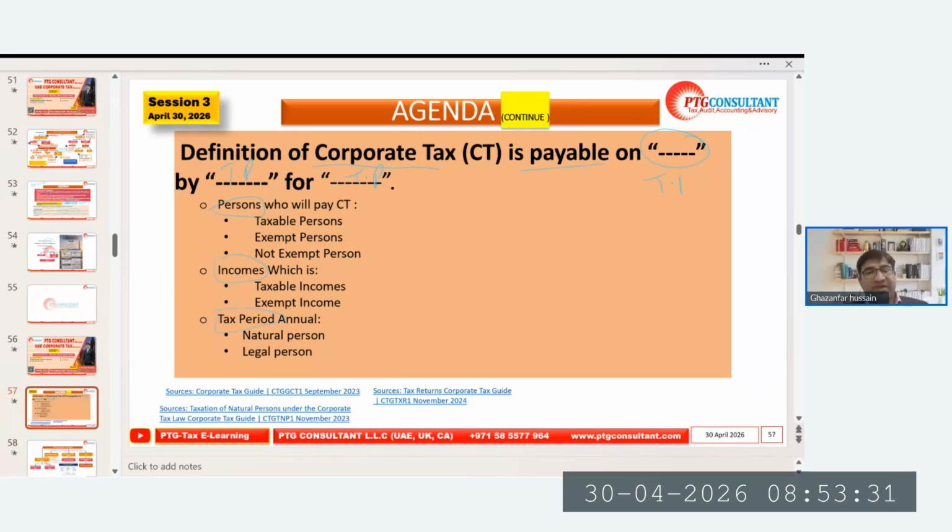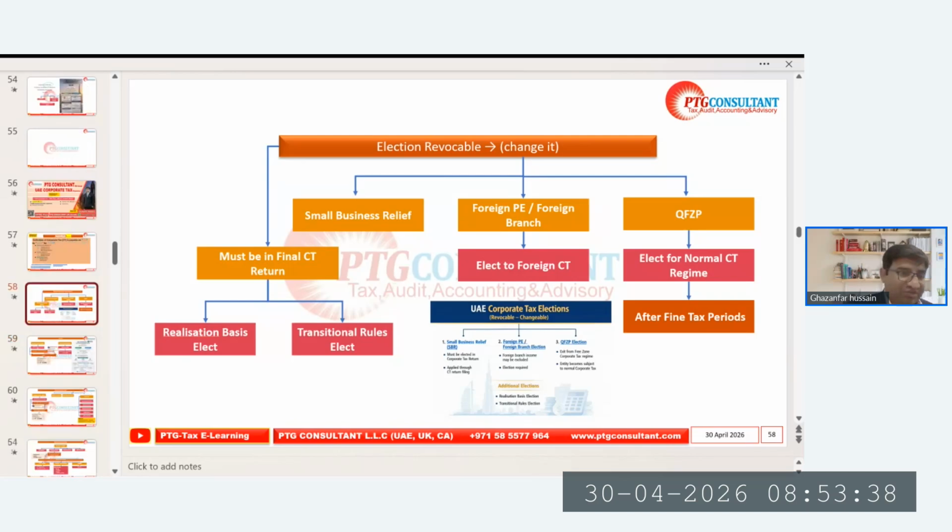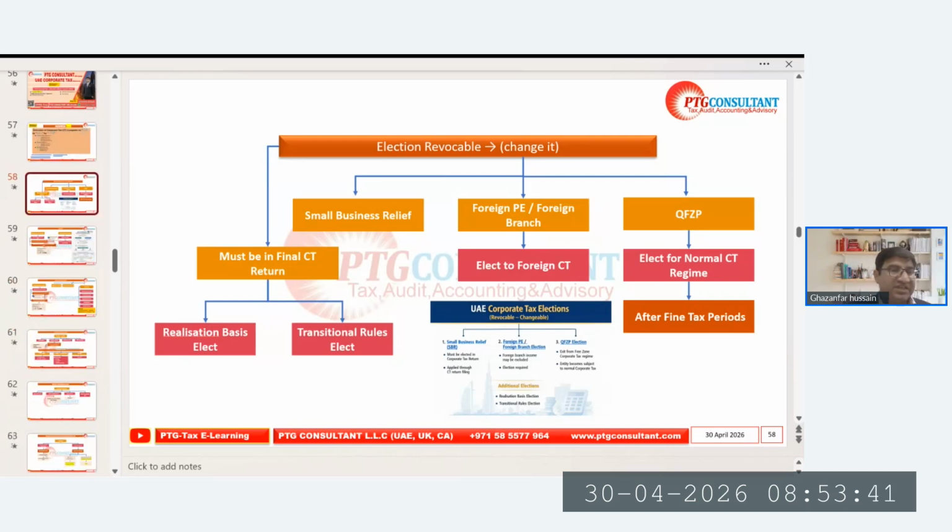So here, next, our learning is the election. Let's understand what elections are available and when we have to opt for them. Some elections we have to opt for in the first tax return. What are the first tax elections?